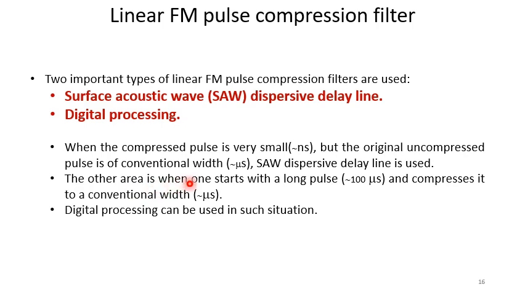The other area is when one starts with a comparatively longer pulse, say of the order of 100 microseconds, and it should be compressed to a conventional width of say a few microseconds only. Under this condition, we have to use digital processing. So for the order of nanosecond to microsecond, we must use the surface acoustic wave dispersive delay line, and for hundreds of microseconds to microsecond order compression, we have to use digital processing.